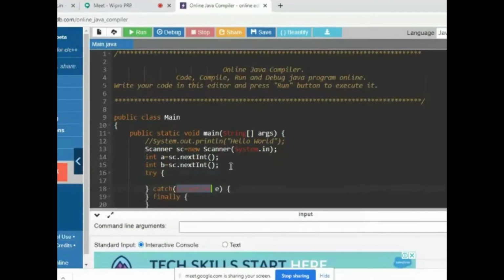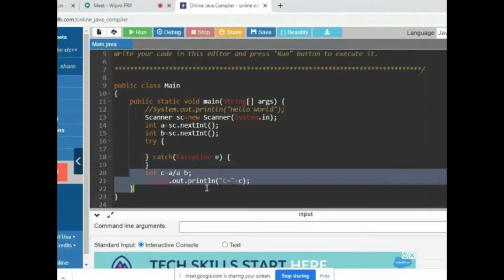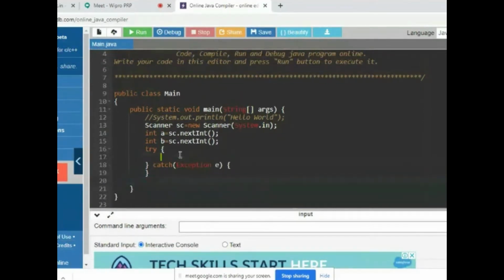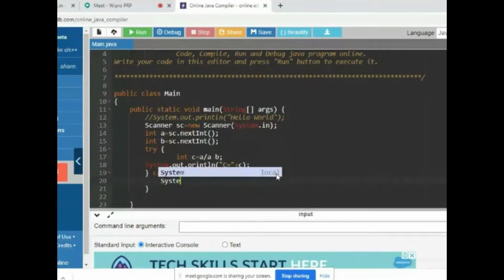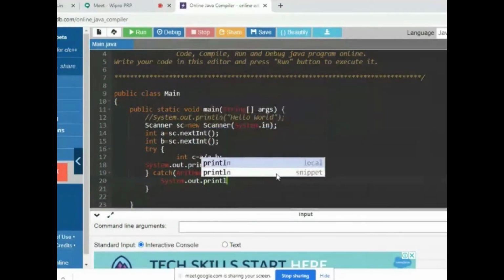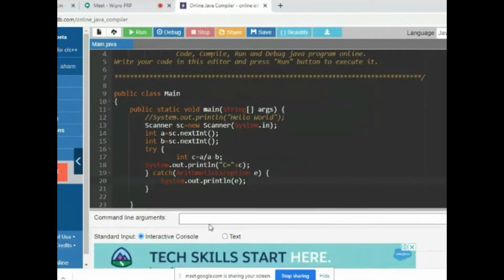Now the question is, if I enter both a and b values the same, this statement may generate an exception. So I put these statements in the try block. The exception type is ArithmeticException. I'll just print a message with System.out.println of e.